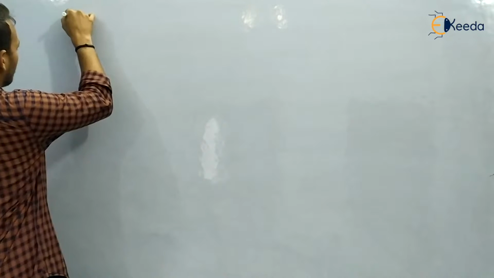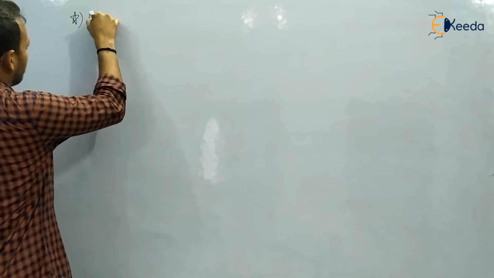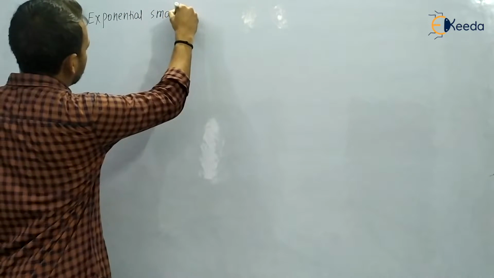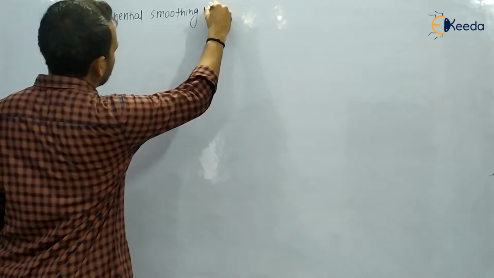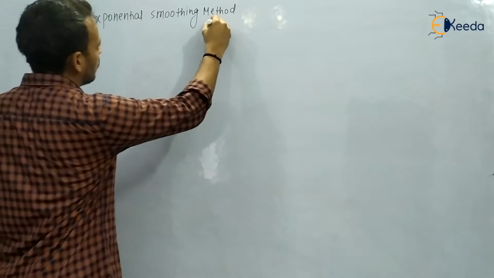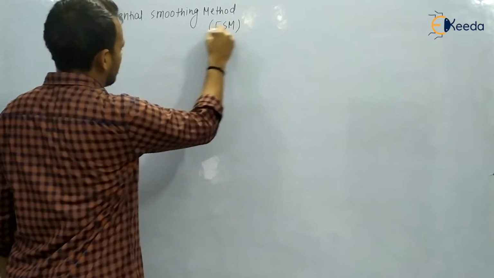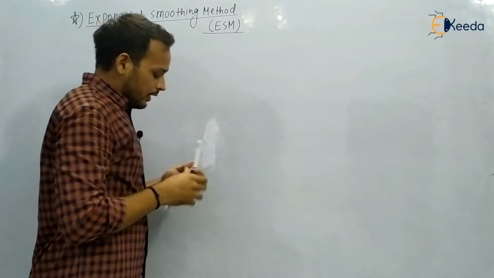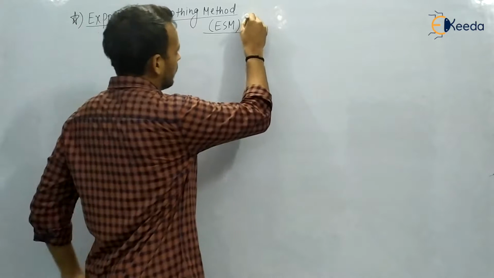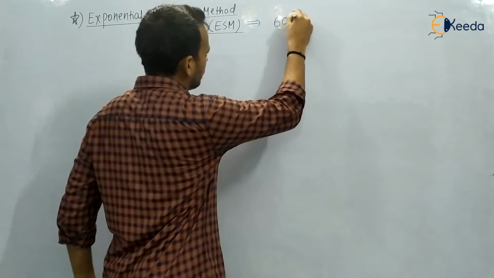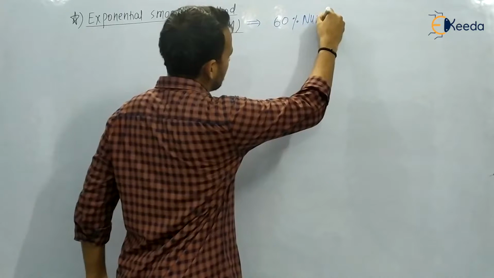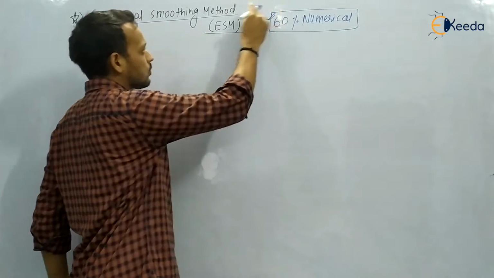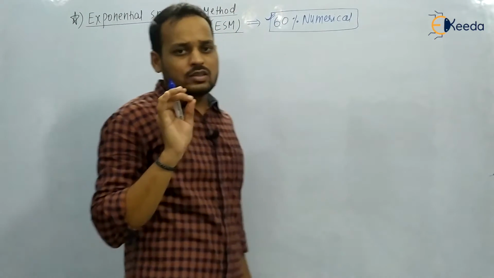It is one of the important topics in forecasting, that is the exponential smoothing method. In short, it is also known as the ESM method. And I can remind you that in forecasting, 60% of the numericals are directly asked from this topic only.